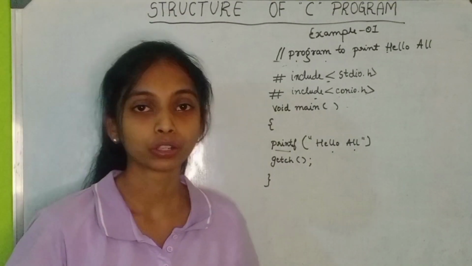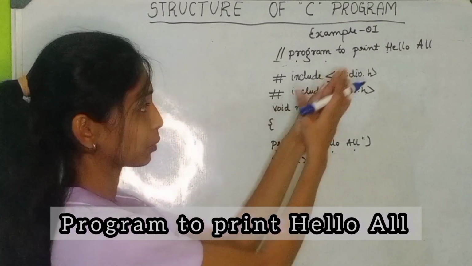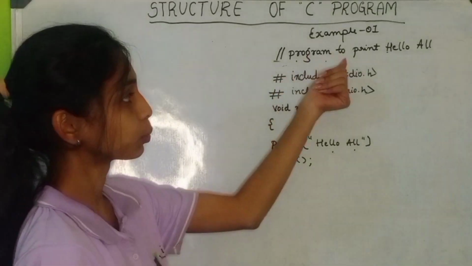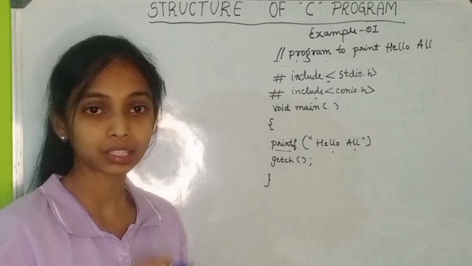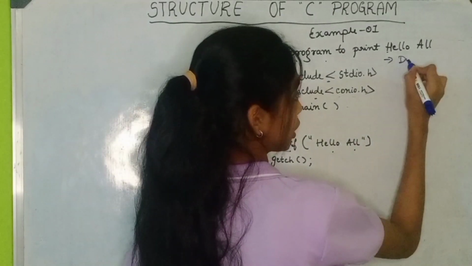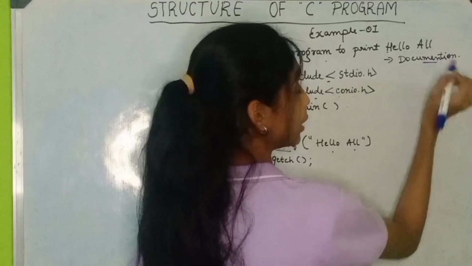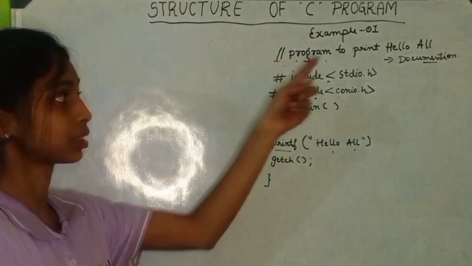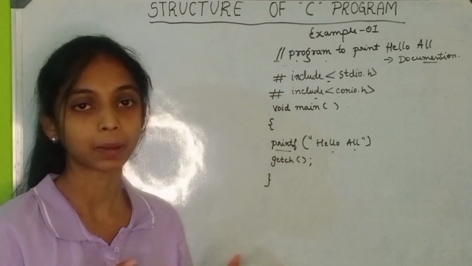So guys, we just got to know the structure of a C program. Now with a small programming example, let us differentiate between the sections. The first is a program to print hello world. This statement is adding some description to the program, so this section becomes the documentation section. Is this documentation section compiled by the compiler? Definitely not. I have commented this, so this line will be completely ignored by the compiler.